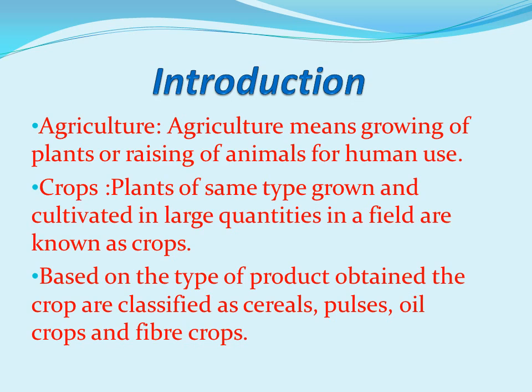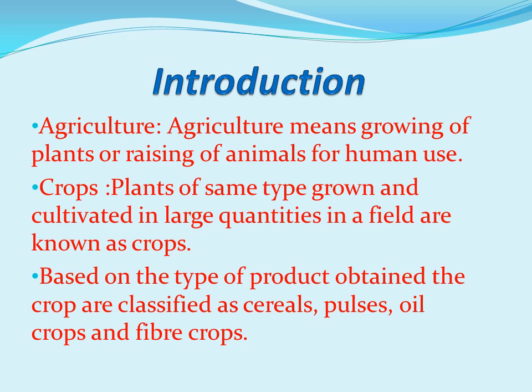Our history reveals that the people in the olden days learned to grow crops and passed agricultural knowledge from one generation to another. They were the food gatherers and food producers. They started living in the colonies for the same reason. Agriculture. Agriculture means growing of plants or raising of animals for human use.